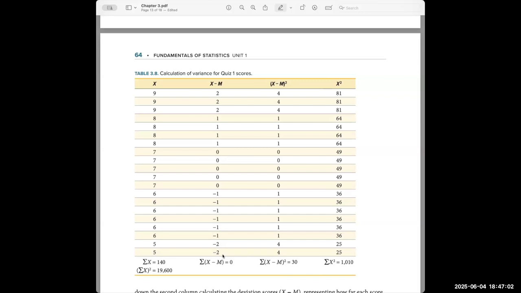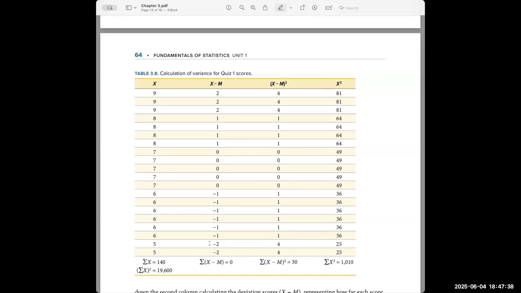This second column is what we call absolute deviations. Now that we have the value of the mean, which is 7, we're going to subtract 7 from every X value. So 9 minus 7 is 2, and here we have, again, a 9, so that's 2. 8 minus 7 is 1. 7 minus 7 is 0. 6 minus 7 is -1. So you can see these are absolute deviations from the mean.